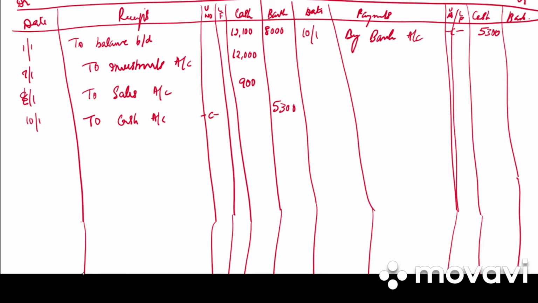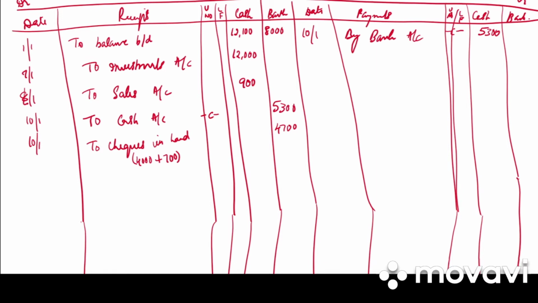Then again on 10 Jan, we have deposited the check which we received on 5th and 8th in bank. So to check in hand, in bank column it will be 4,700. How 4,700? 4,000 on 5th and on 8th we have 700. Okay.